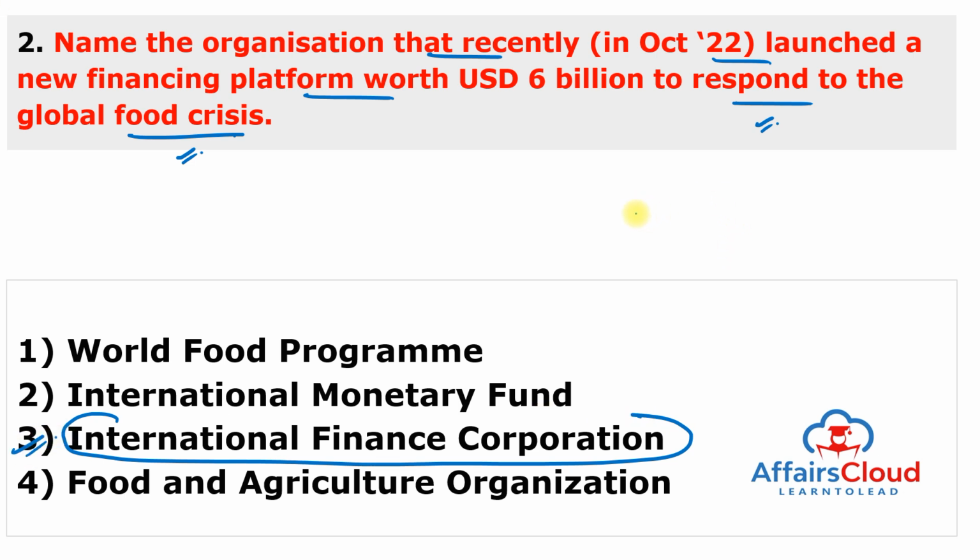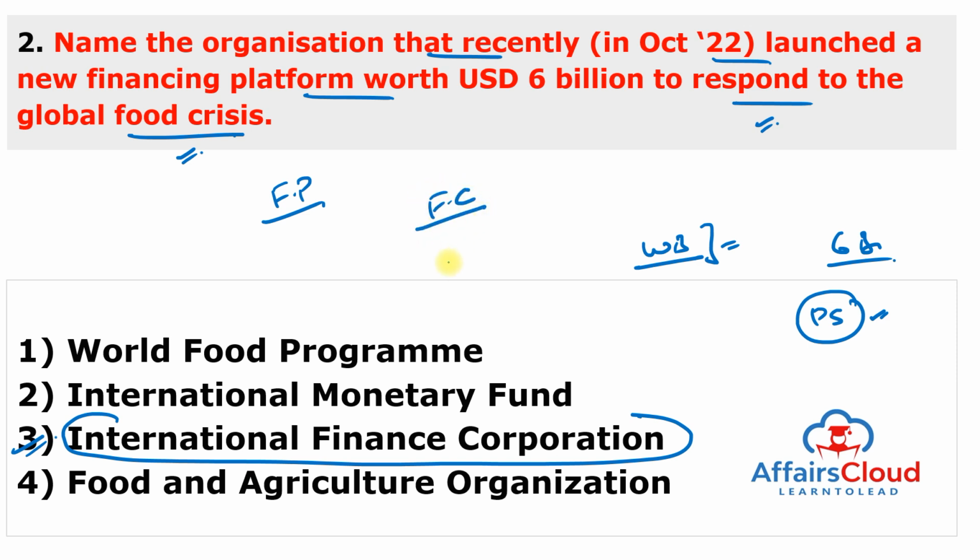So International Finance Corporation, which is World Bank's private sector investment arm, has launched a new financing facility worth $6 billion, and it is to strengthen the private sector ability to respond to the global food crisis and to support the food production. And the core part of the financing is provided through a new global food security platform that will facilitate trade of the food commodities, delivery of the inputs to the farmers, and support efficient food production to those countries that are under the food crisis.